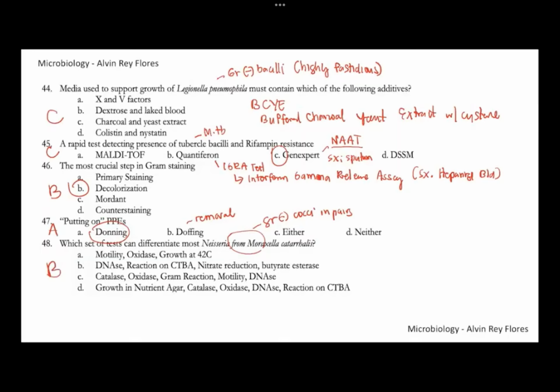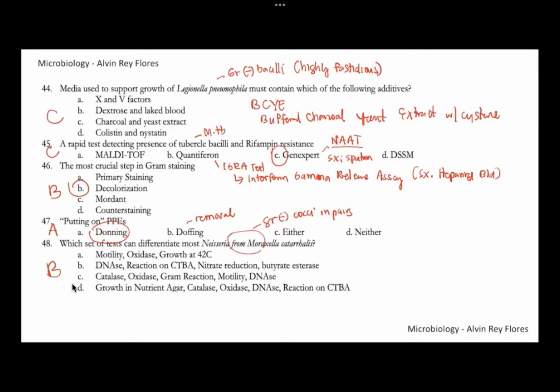So we can perform the DNase test, reaction on CTBA, nitrate reduction and butyrate esterase. DNase positive, that's Moraxella. Reaction on CTBA, that's used for carbohydrate fermentation, and we all know Neisseria are fermenters of sugar, so you would expect a reaction on CTBA. Moraxella are non-fermenters, so you would have a negative result on CTBA. Nitrate reduction is usually positive for Moraxella, and butyrate esterase is also usually positive for Moraxella as well. So 48, letter B.